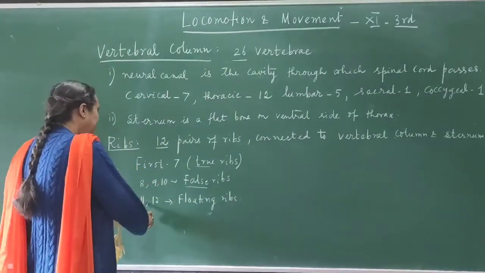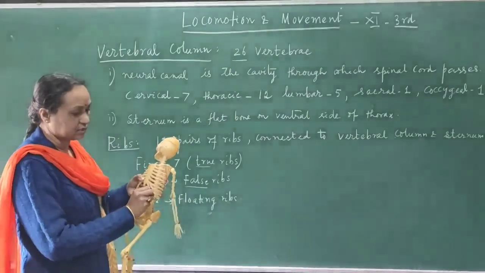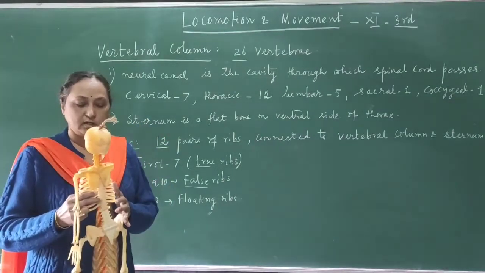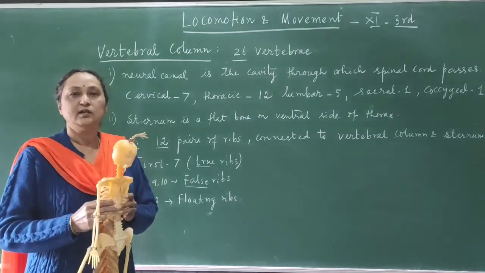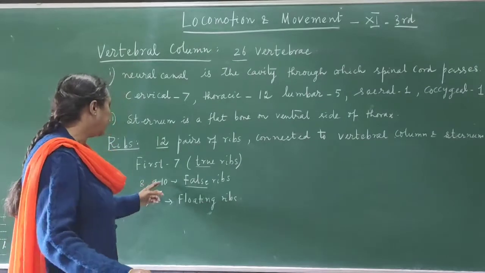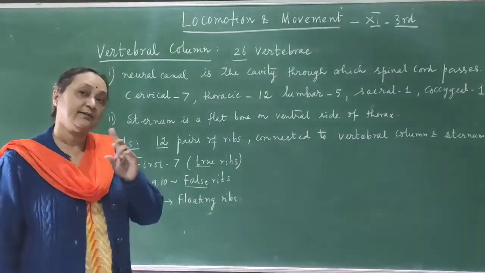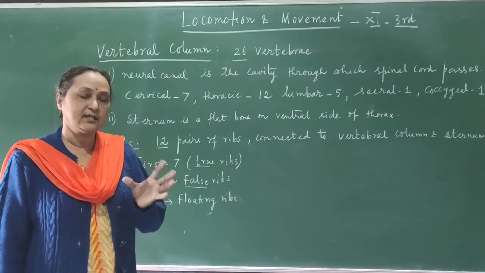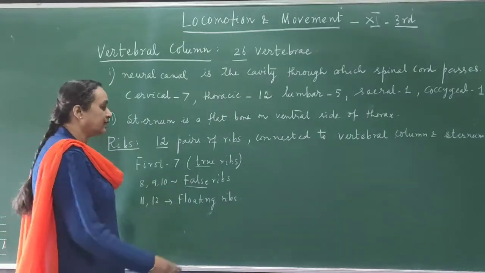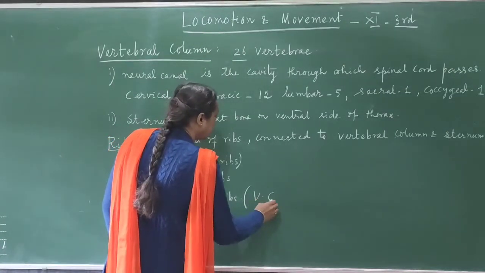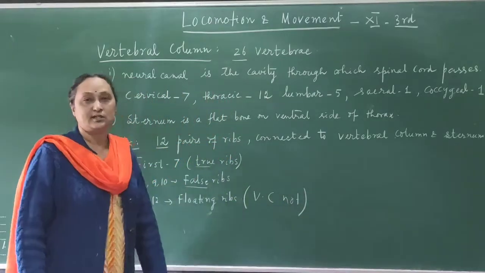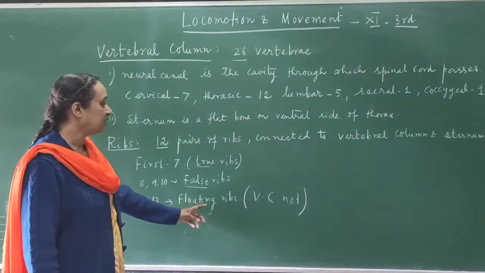And the last 2 ribs, number 11 and number 12, are not shown here. The last 2 ribs are only connected to the vertebral column, but on the front side they are not connected to anything. As I told you, ribs 8, 9 and 10 are also connected to the 7th rib. So on both sides they are connected to some ribs, but the last ones are only connected to the vertebral column and not to anything else on the ventral side. So they are called floating ribs.